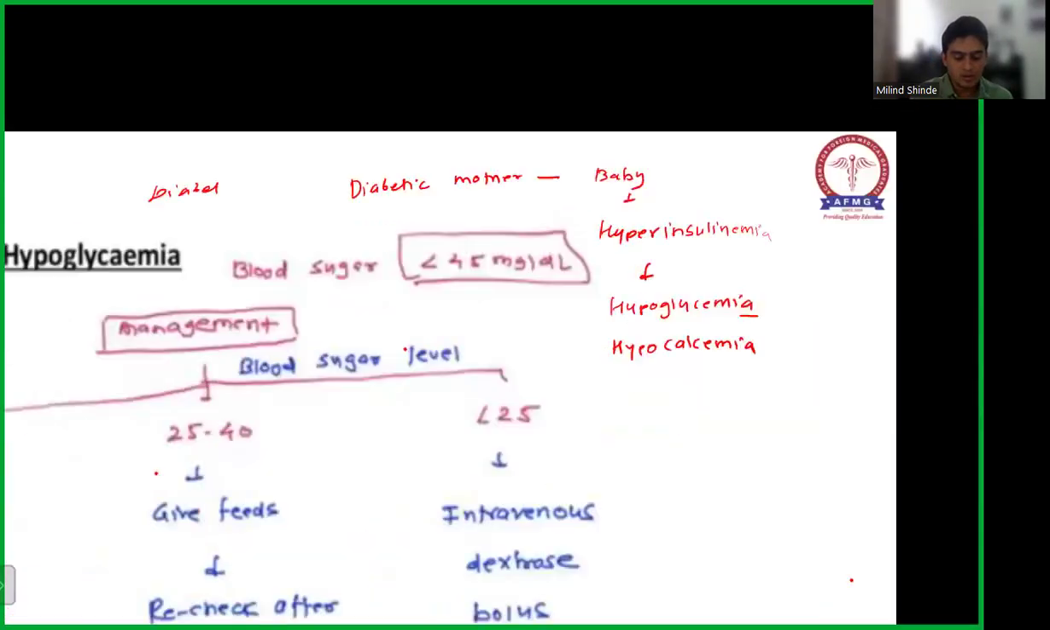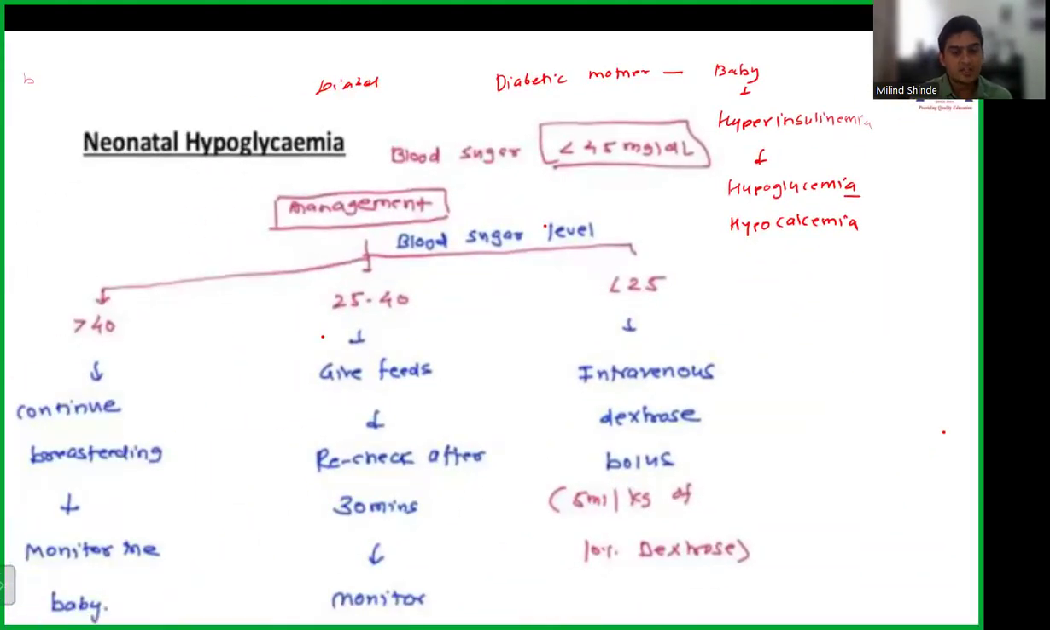Now let's go to this slide chart that we see. So the levels are less than 45. Okay, so cutoff is less than 45. So remember here, it depends on symptomatic or asymptomatic. If less than 45 and the baby is symptomatic, you have to give intravenous dextrose. There is no other option.